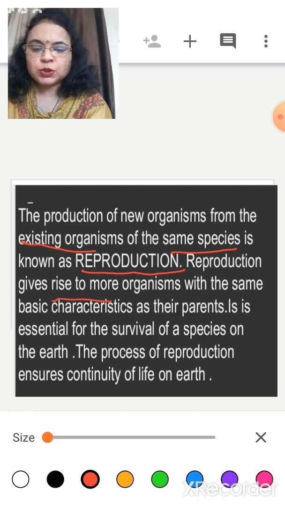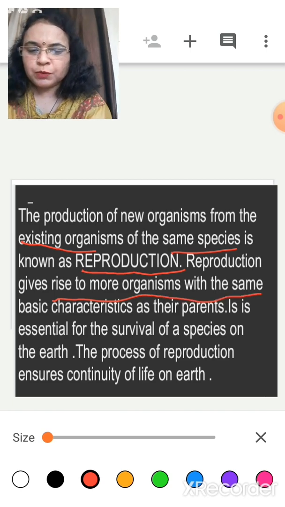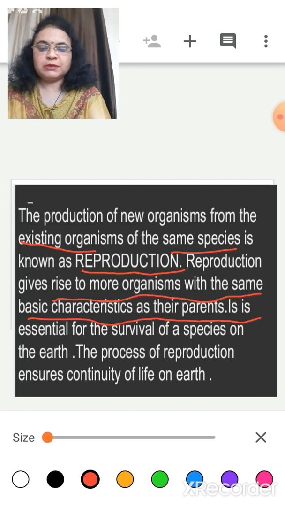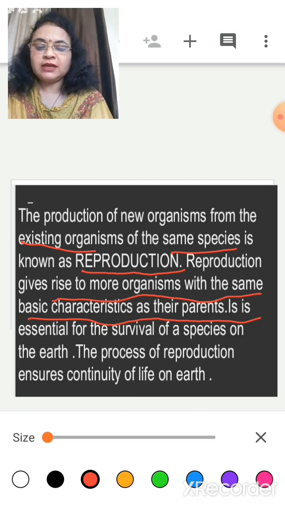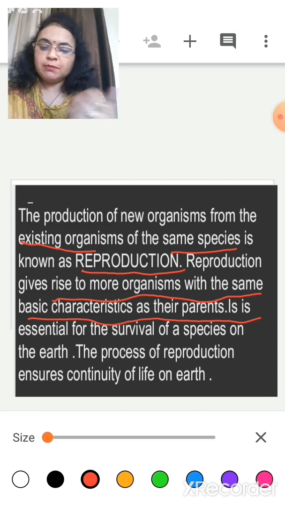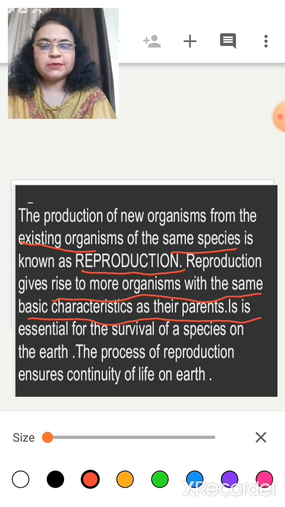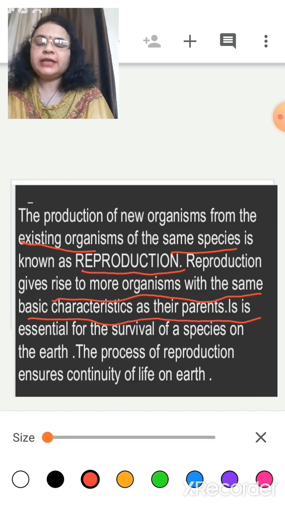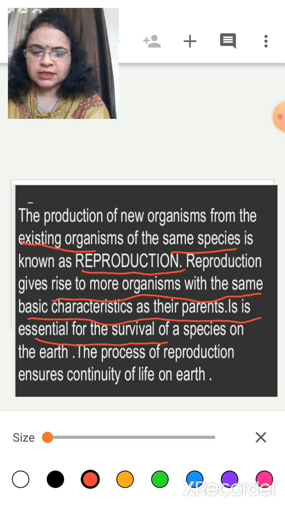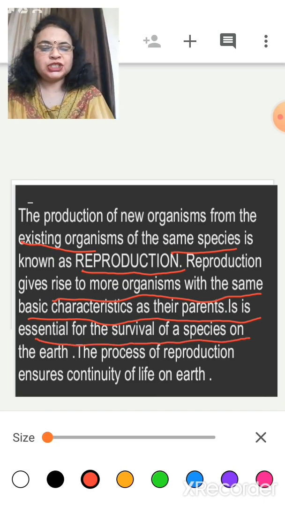So what is the essential important feature of reproduction? Reproduction gives rise to more organisms with the basic characteristics of their parents. Many of the same characteristics come into the new organism, and it also develops some of its own characteristics. It is essential for the survival of a species. What is essential? Reproduction. It is a very important characteristic and also very important for the survival of a species.